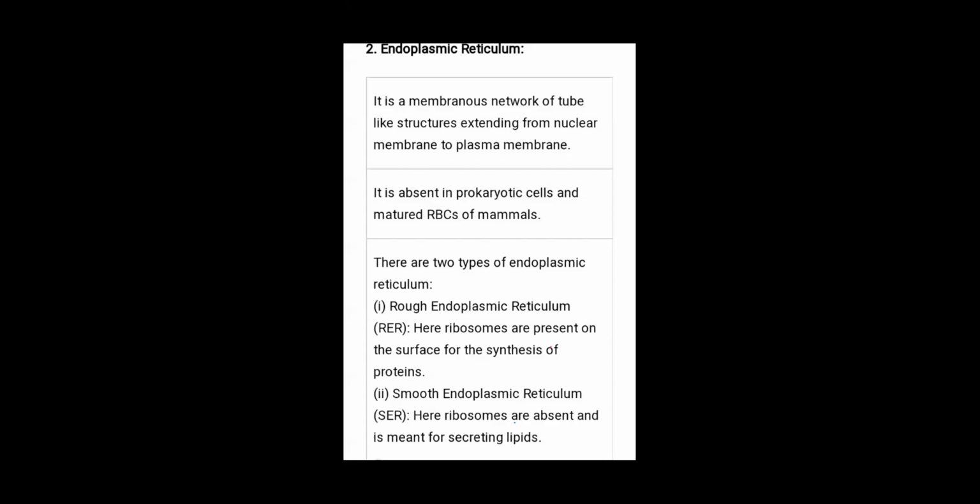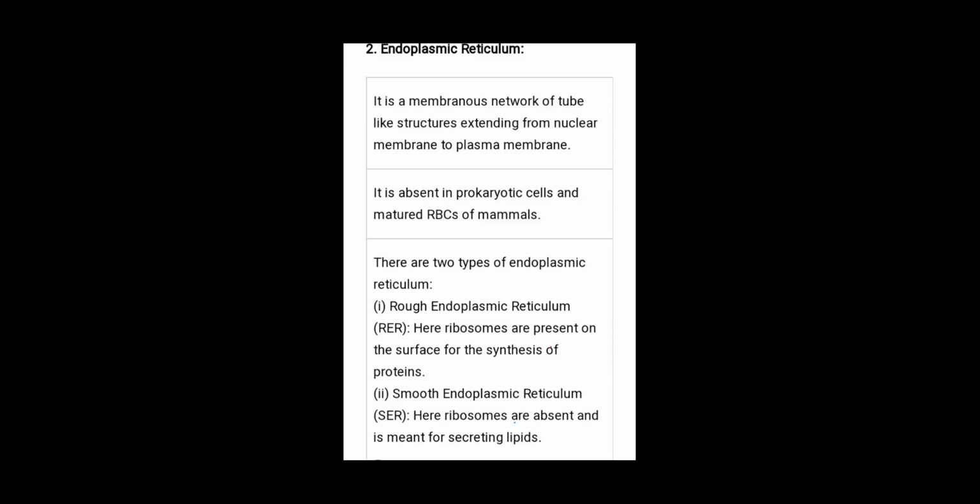It is absent in the prokaryotic cell. I had already told you yesterday, prokaryotic means a primitive type of cell. When the earth originated, the first cell that arose on the earth is known as the prokaryotic type of cell. Prokaryotic means no well-defined nucleus. These types of cells do not carry a well-defined nucleus and cell organelles. And the endoplasmic reticulum is also absent in mature RBCs of mammals. RBCs are the red blood cells.